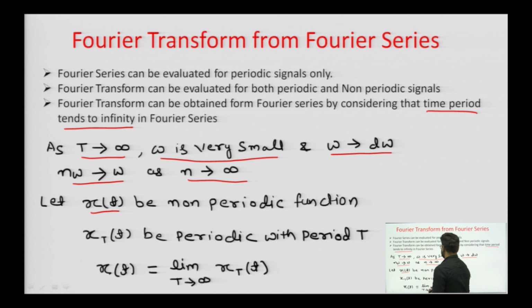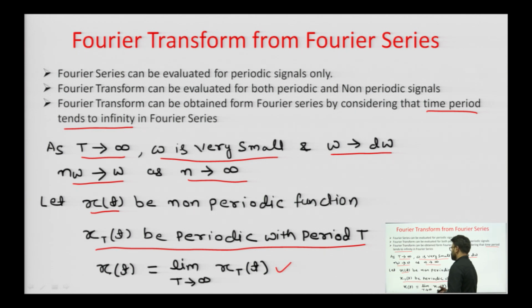Let x(t) be a non periodic function, and let x_T(t) be a periodic function with period T. Then x(t) equals the limit as T tends to infinity of x_T(t). If in a periodic function the time period tends to infinity, it becomes non periodic.